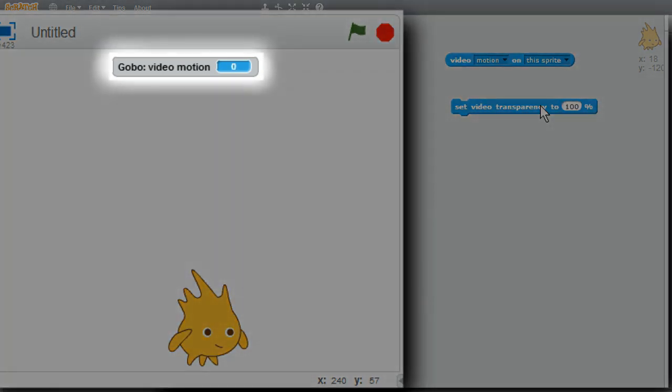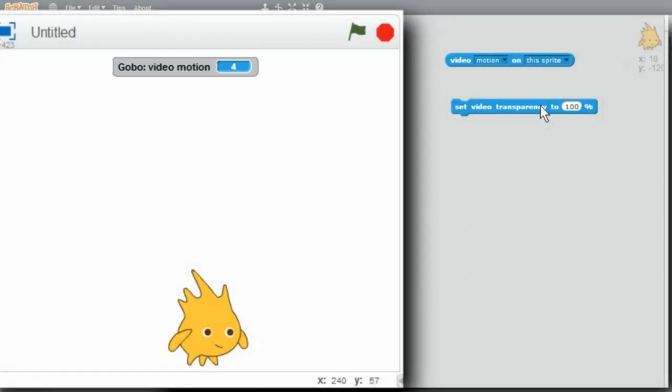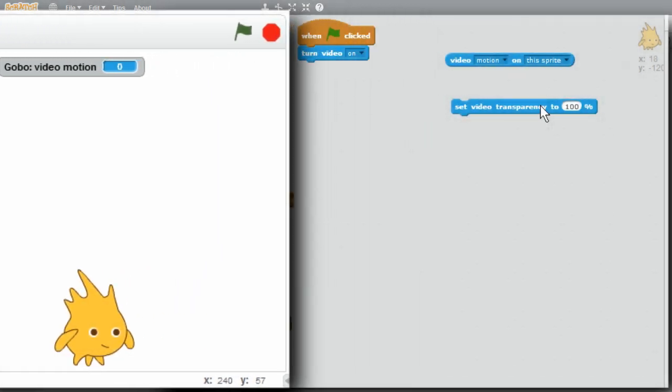Scratch is still sensing movement. If I move my hand under where Gobo is, the numbers change a lot. You can even see 100 in there. If I don't move, very little change. I always want the video transparency to 50%. Duplicate. I'll attach that. 50%.